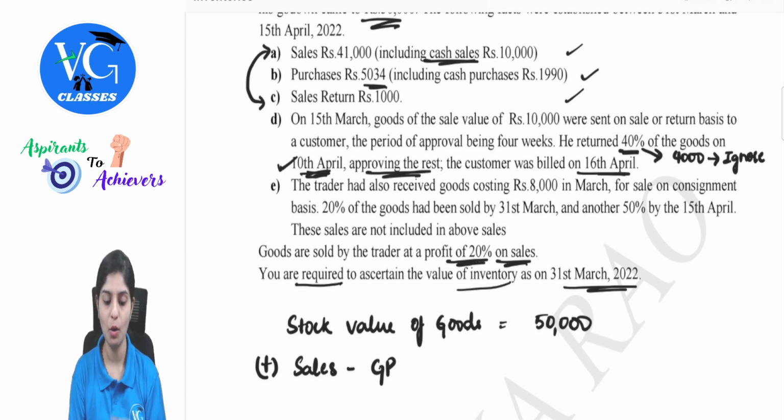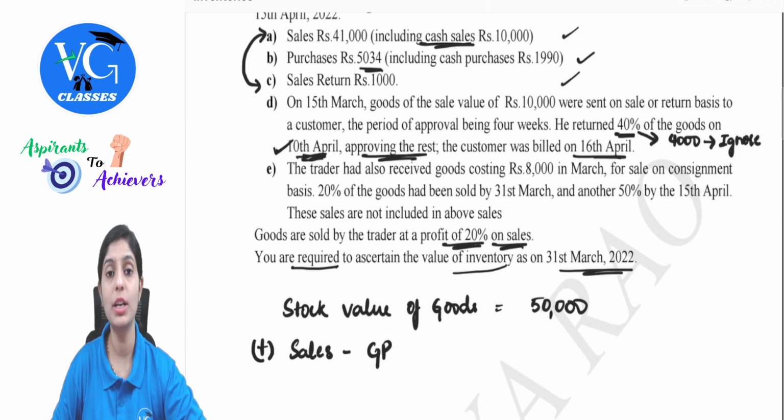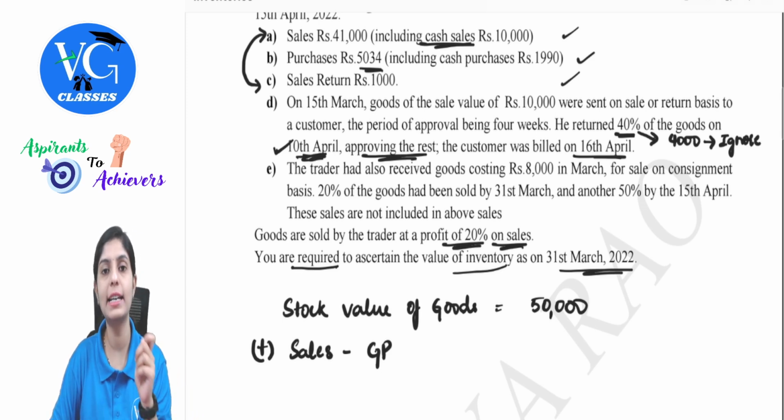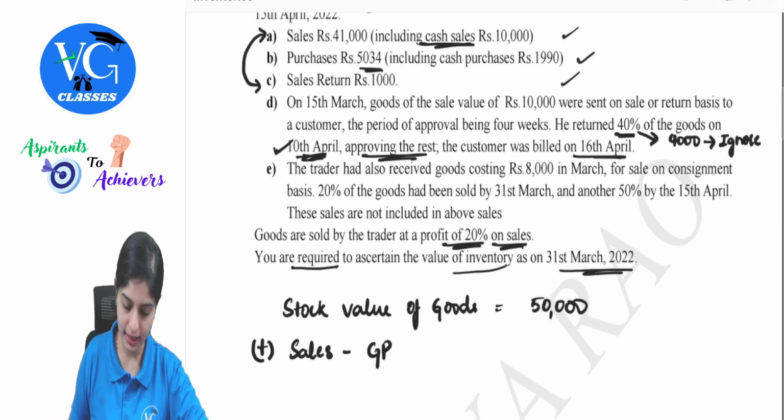But what about the rest? What about 6,000? 6,000 was supposed to be taken to your value of stock as on 31st of March. Yes or no? As on 31st of March, this is part of your inventory. Yes or no? So what should I do here? I will have to consider this 6,000. I hope this is clear to all of you. On this 6,000, what was supposed to be considered? We have the gross profit margin, remember, so we cannot directly take it at selling price. So that needs to be removed and then the net amount will need to be considered.